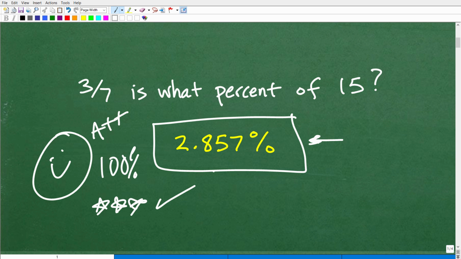Okay, again, you can use your calculator. That's not the issue here, because you have to be able to talk to your calculator. Remember, your calculator is only as good as the numbers you type into it, right? It's just a tool. So let's go ahead and talk about why 3/7 is 2.857% of 15.